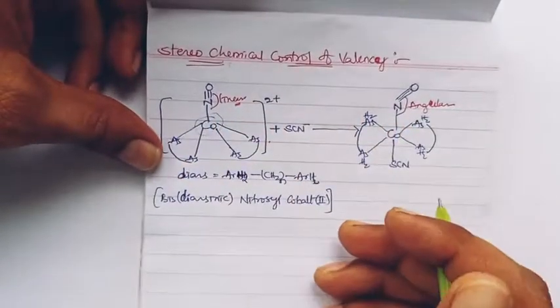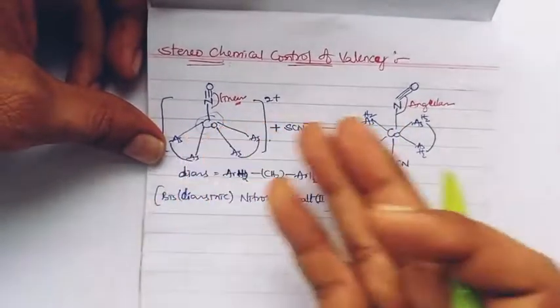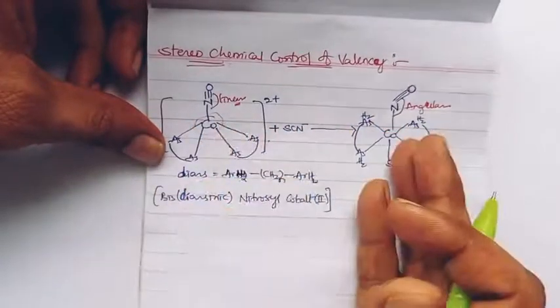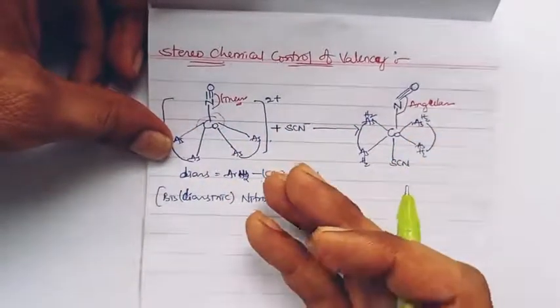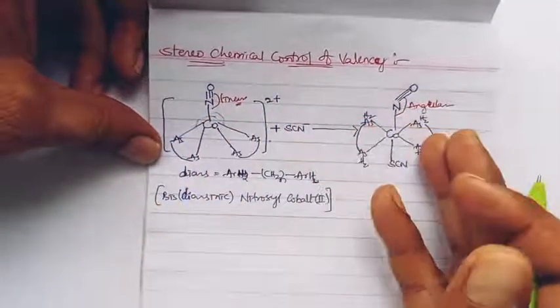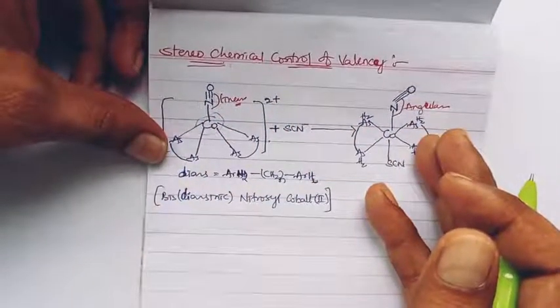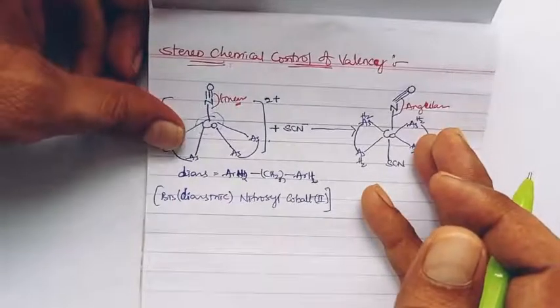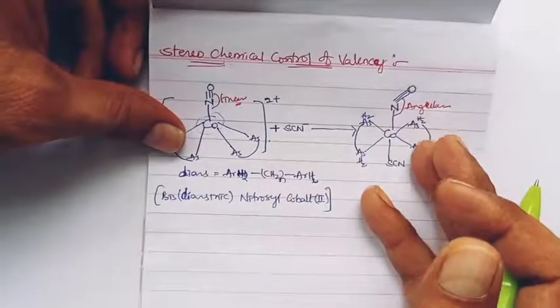Having an electron-rich metal site and nitrosyl as a pi acceptor ligand, the complexes on both sides very feasibly obey the 18 electron rule.